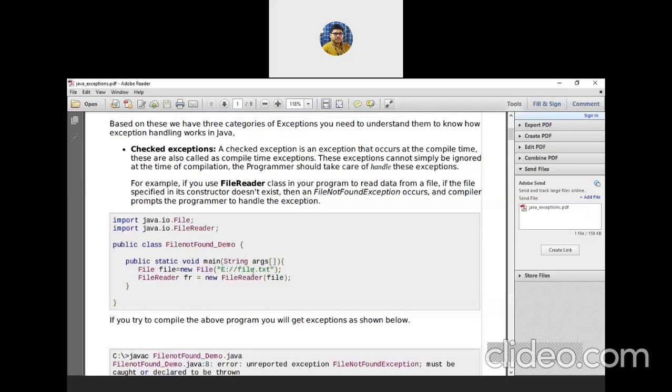Under the E drive, we have a file.txt, and this is coming from the FileReader class. So if the file specified in its constructor doesn't exist, then what will happen? It will throw FileNotFoundException.